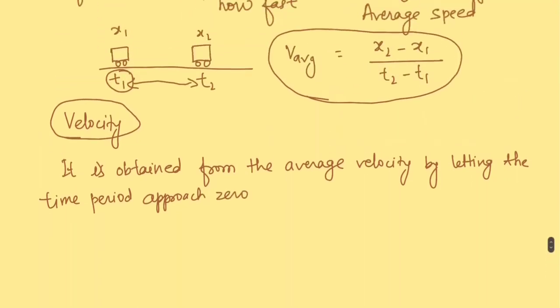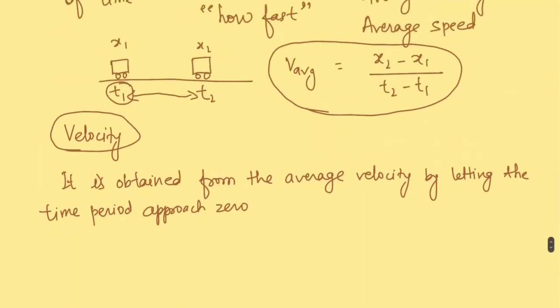We just said that the instantaneous velocity is demanded in a situation when we want to know the rate at which any object or particle is moving at any given instant of time. We don't want its speed for a given interval.